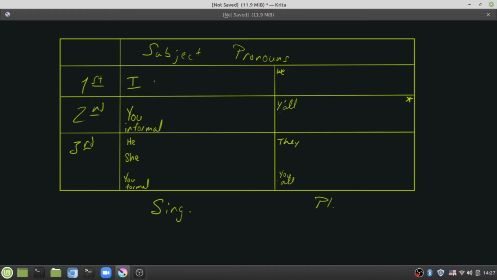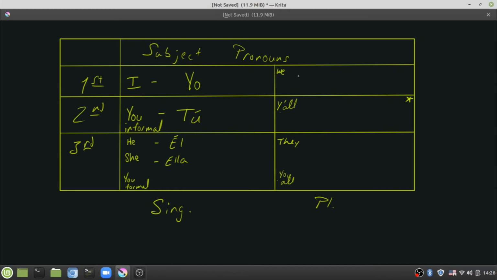Alright, so here on the singular side, if the subject pronoun is I, the Spanish version of that is yo. If the subject pronoun we're talking about is you informal, it's going to be tú. Make sure you've got the accent over the u. For he, we're going to put él. And once again, make sure you get that accent over the e. And for she, we're going to put ella. I'm going to skip this you formal, and I'm going to come over here and talk about we for a second. There's going to be two different versions of we, and there's going to be two different versions of y'all.